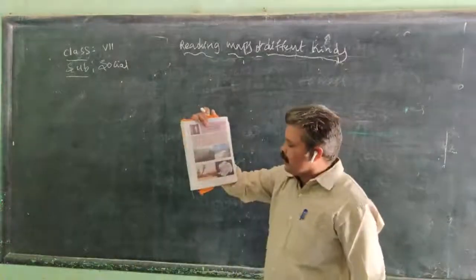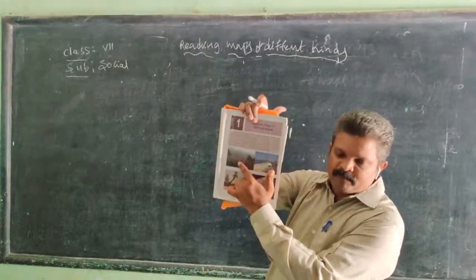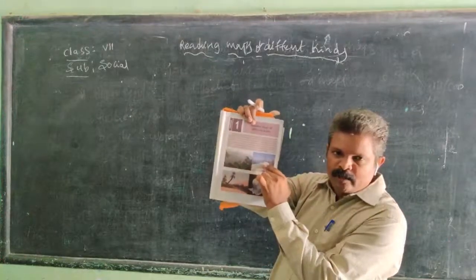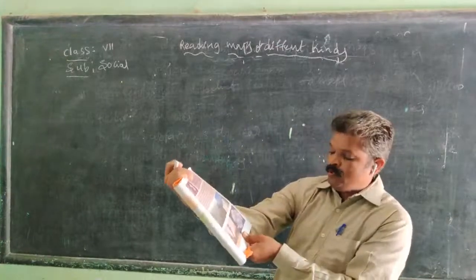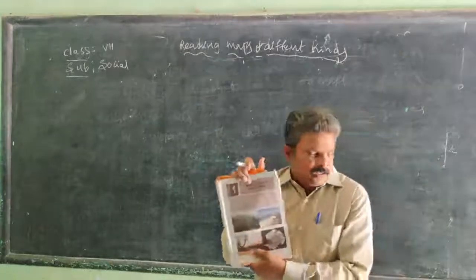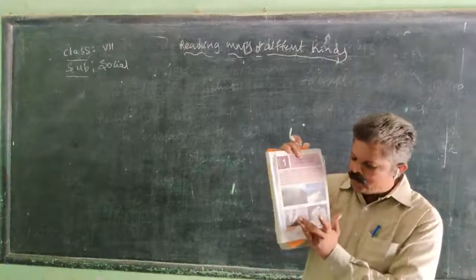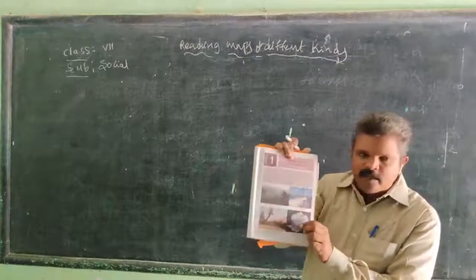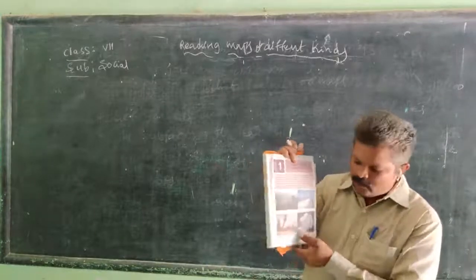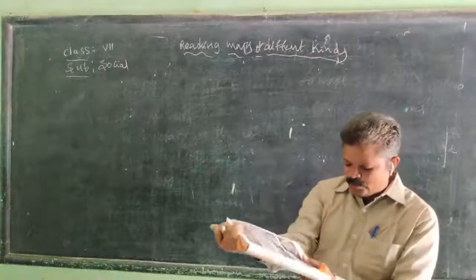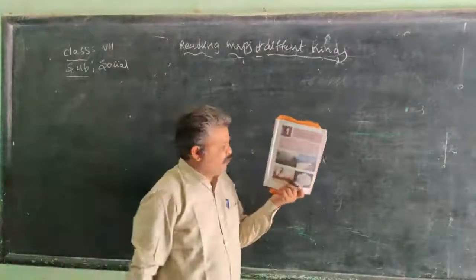Here we see different maps. This is an evergreen forest map. This is a beach area map in South America, where there is Copacabana Beach in Brazil. The next one is a desert map. We find the Sahara desert in Africa. And the next one is completely snow, the continent completely covered in snow. This is Antarctica. These four are different maps.